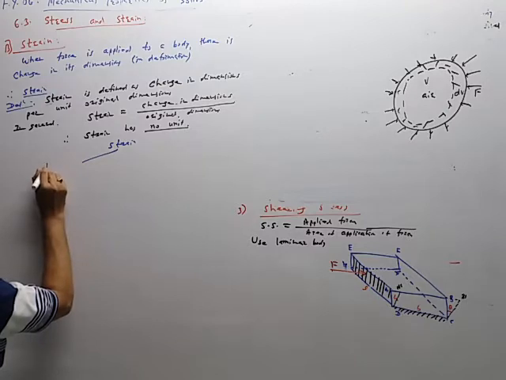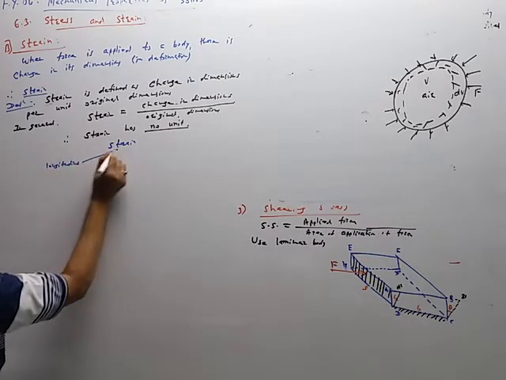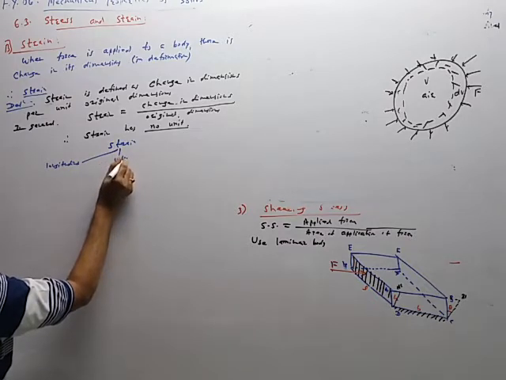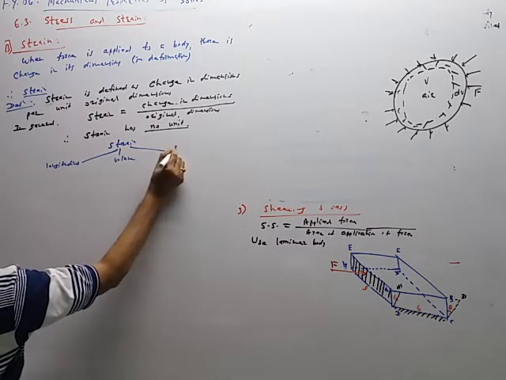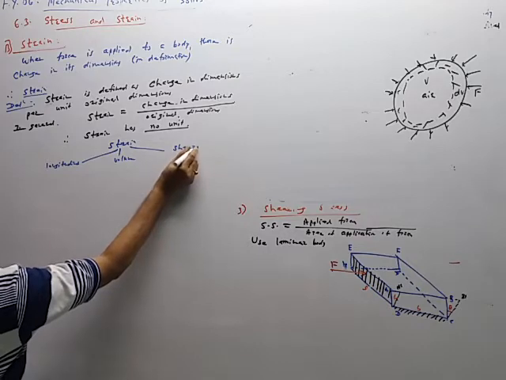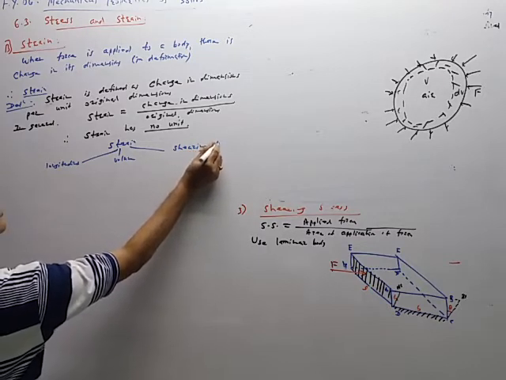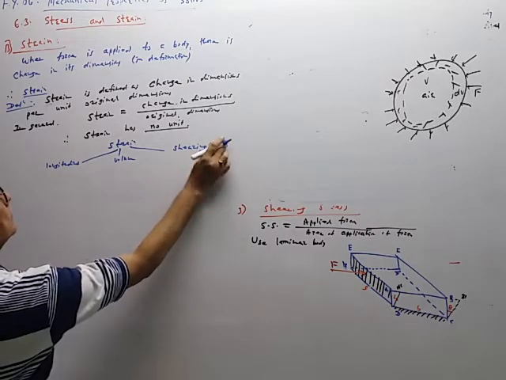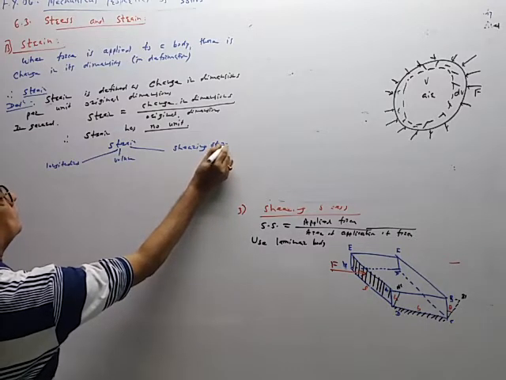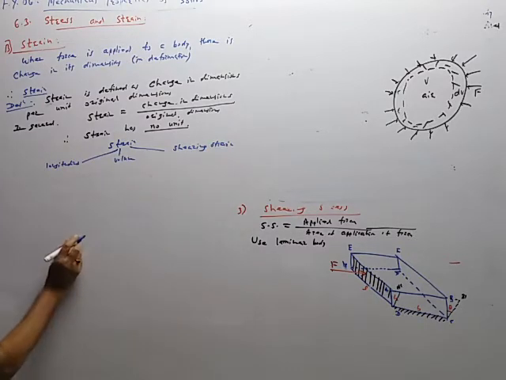So strain: there is a longitudinal strain, change in length, there is a volume strain and shearing strain, or it is also called simply shear strain.